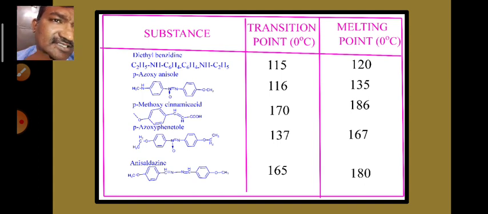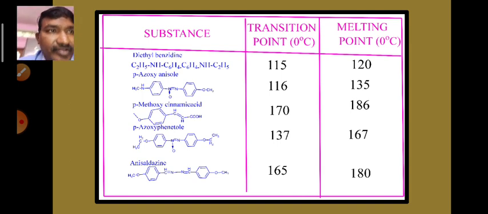Here we can see the structures in this table, in this slide. For para-methoxycinnamic acid, the transition point is 170 degrees centigrade and the melting point is 186 degrees centigrade. For para-hydroxyphenol, the transition temperature is 137 and the melting point is 167. And for N-saldazine, the transition point is 165 degrees centigrade and the melting point is 180 degrees centigrade.